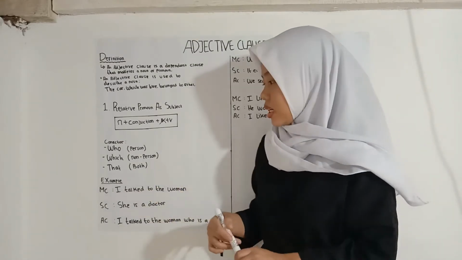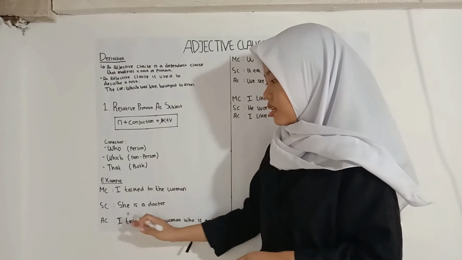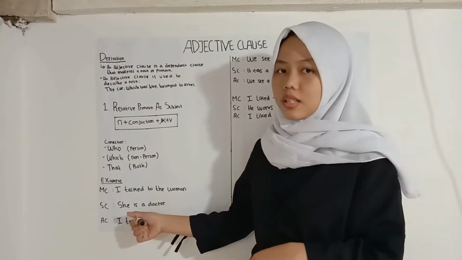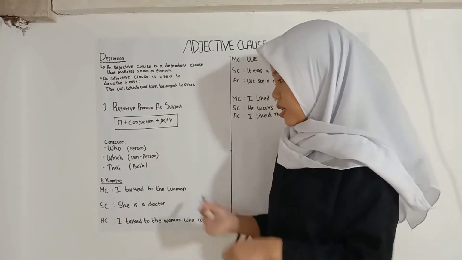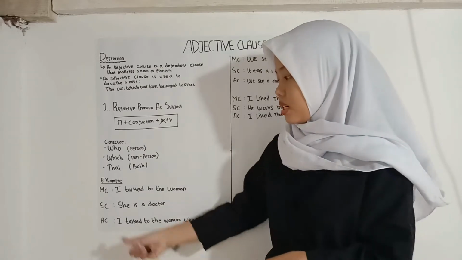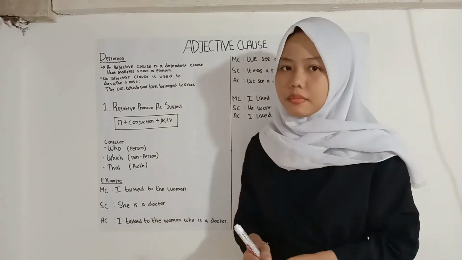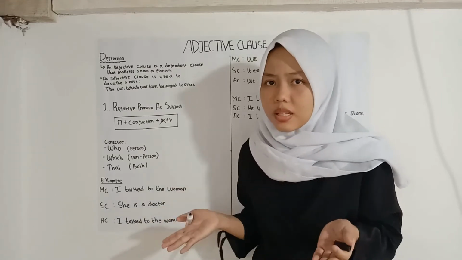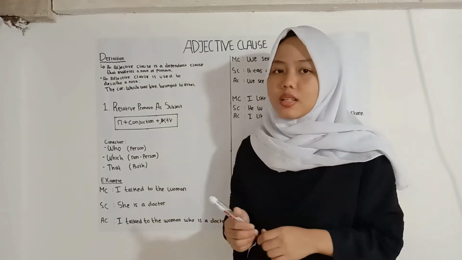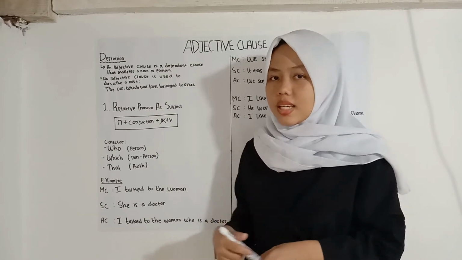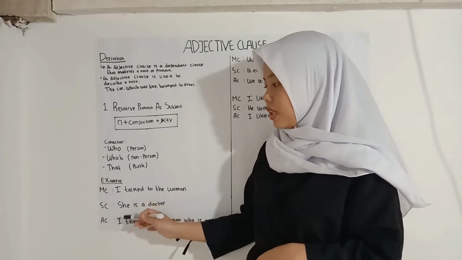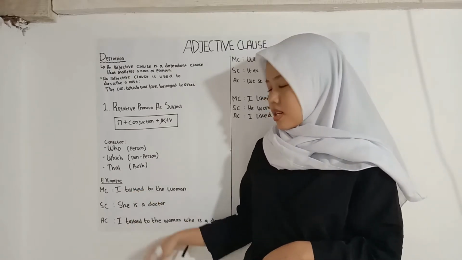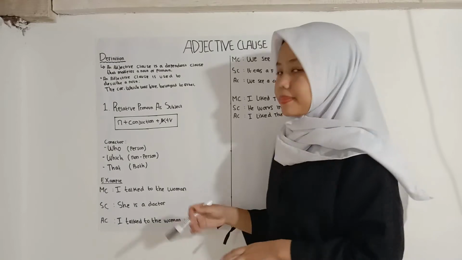As we know, "she" here means the woman. Why the woman? Because "she" here cannot refer to "I". So "she" here is the woman.